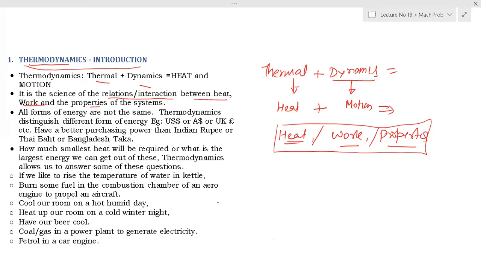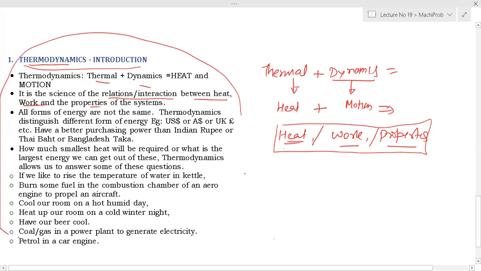There are two things. If you want to heat something, what is the smallest amount of heat that you have to give, or if you are burning something, what is the largest amount of heat that will be generated. All these concepts come from thermodynamics. So basically, the entire thermodynamics definition comes here.